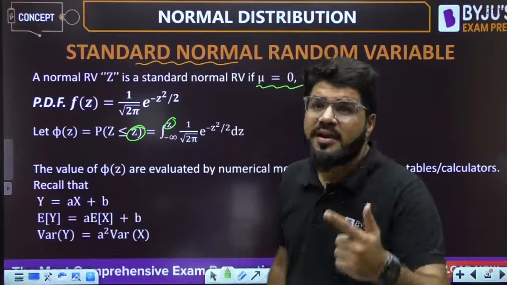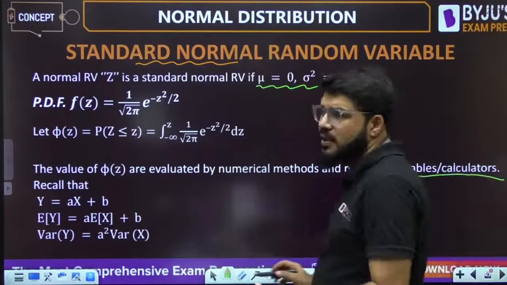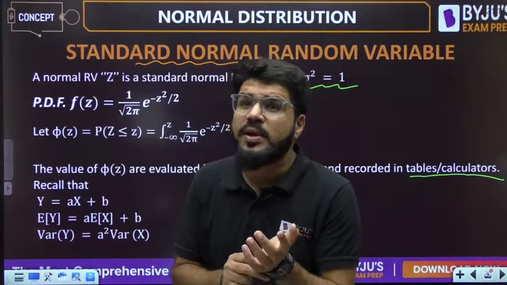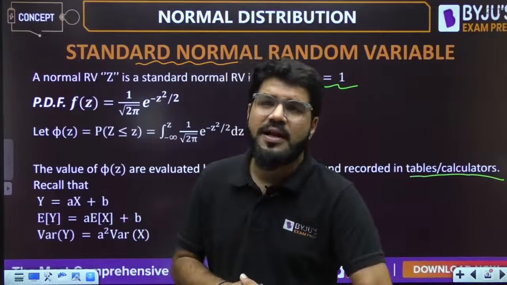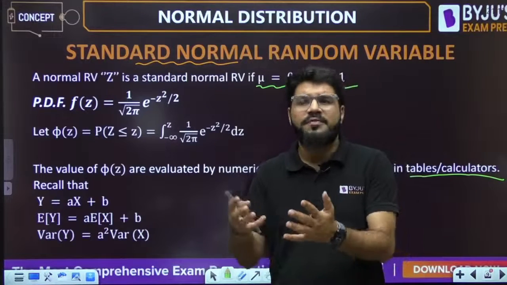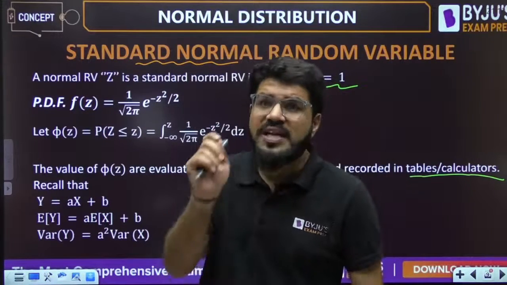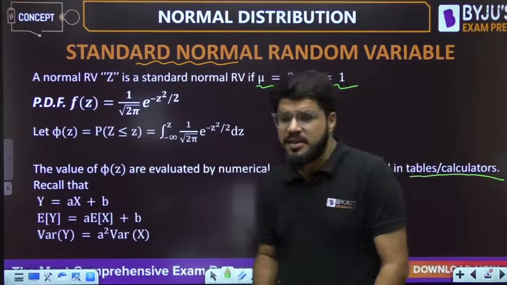They are already available in the form of tables, calculators or Google. You can find its value in a regular scientific calculator, not in the GATE virtual calculator, but in the Casio engineering calculator. Or in any standard mathematics book, you will find its value at the end in the form of a table. The values of the standard normal distribution will be given to you, only for the standard normal distribution.